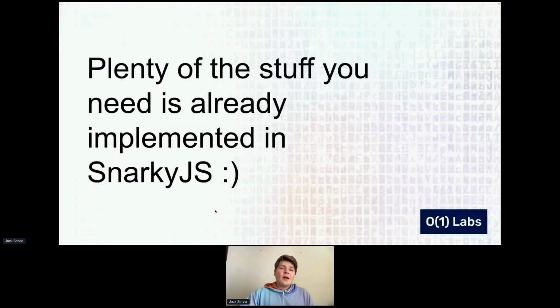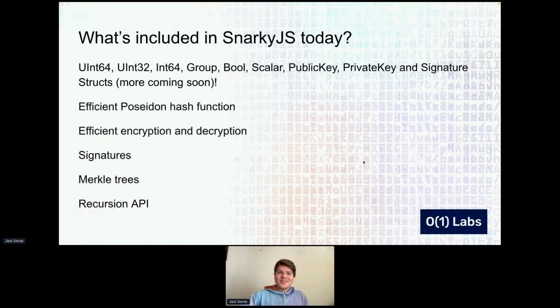A lot of the stuff that you need is already implemented in SnarkyJS, and we're working on implementing more things every day. Also, if you're a member of the community who wants to add something, that would be awesome. We're super interested in getting the community contributing even more than they already are, adding these little features. And there are grant programs that I'll talk about after that can help incentivize that kind of behavior.